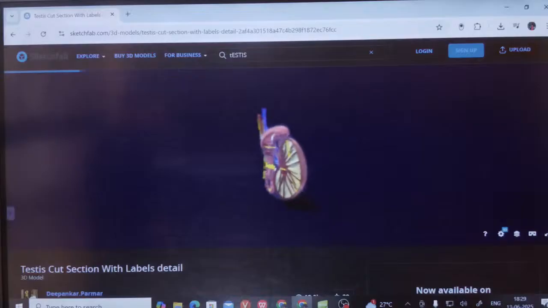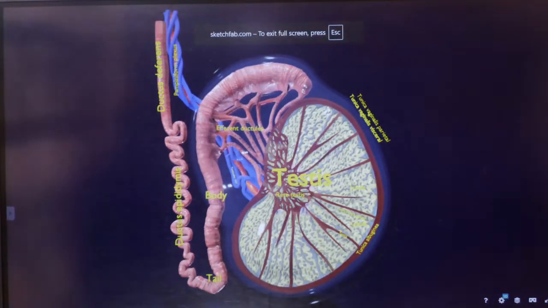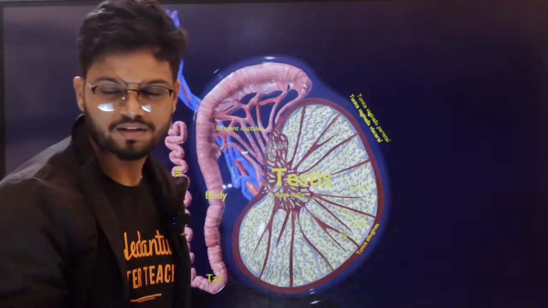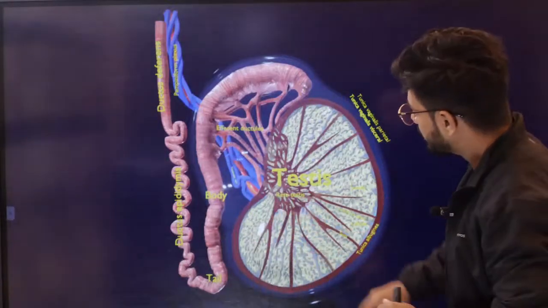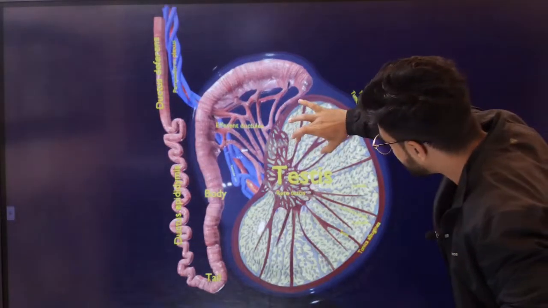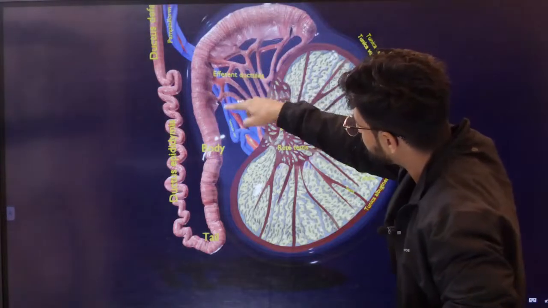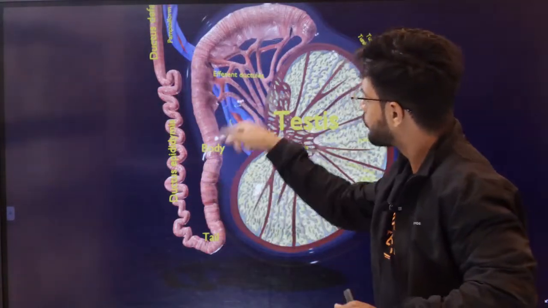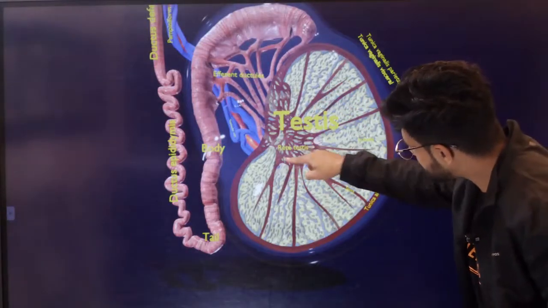Now students, this right here is a cross section of a testis. Students, I hope the board is visible to all of you. This is very important. Okay, now see, students, this is a cross section of a testis right now. This is how it looks from the inside. Can you see here ducts? Can you see vas, these were different ducts, epididymis here, everything, vas efferentia, rete testis, everything.